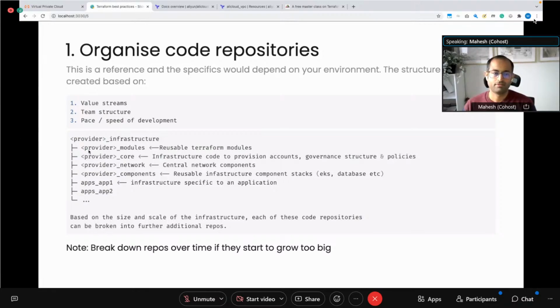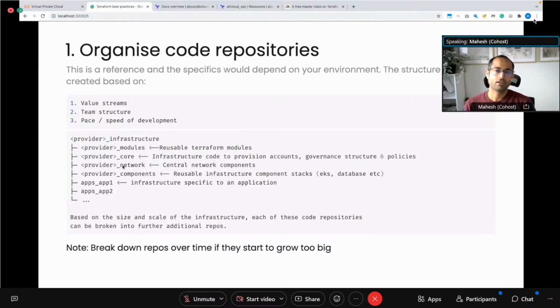I typically prefix the provider name to the cloud repo, and then there will typically be a modules repository, or multiple repositories for modules, to maintain your Terraform modules. You'll have the core, network, and components, which I just talked about in the previous slide. These will be separate repositories, so you can manage your core, which is your provisioning of the AWS account or Azure subscriptions and the governance around it, separately. Then you have your network repository, which is typically to provision the virtual networks, the firewalls, the VPCs and subnets, and all the network components.